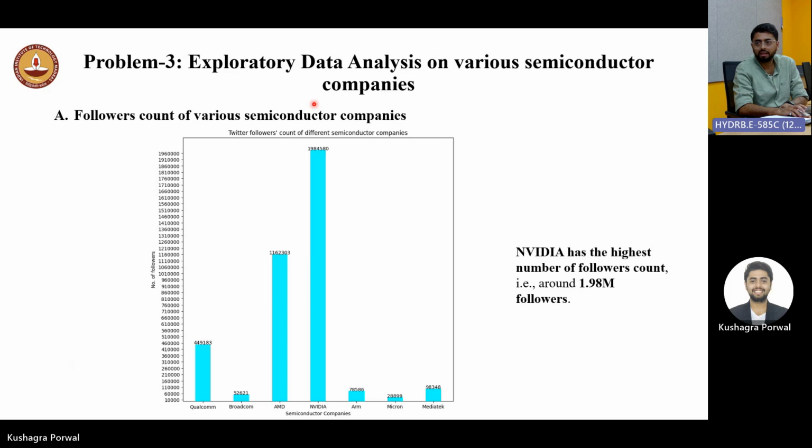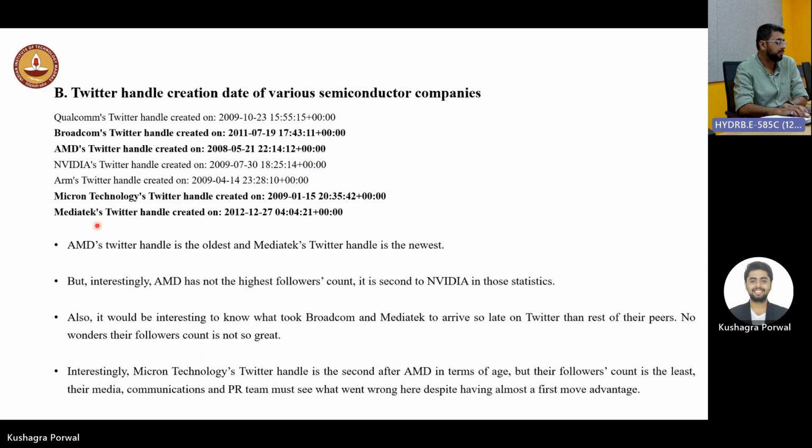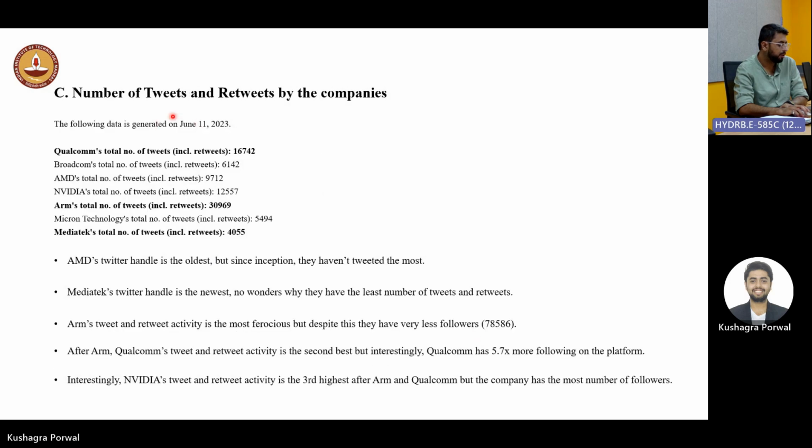Now, the exploratory data analysis using the Tweepy module and a lot of APIs. What we found out is that Nvidia has the largest following on Twitter. MediaTek came extremely late on Twitter, and the first account was created by AMD. AMD, though, had the second highest number of followers. Broadcom also came quite late, and Micron Technology came in 2009, second after AMD in terms of age, but their follower count is the least. Also, number of tweets and retweets.